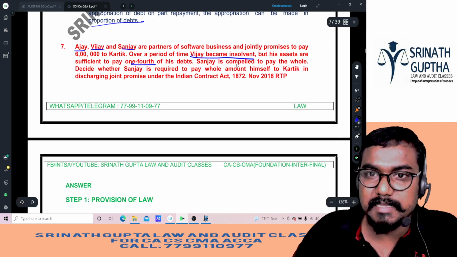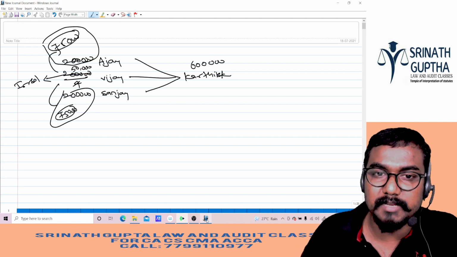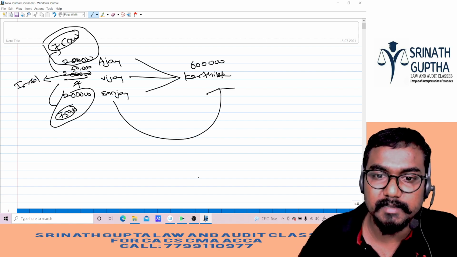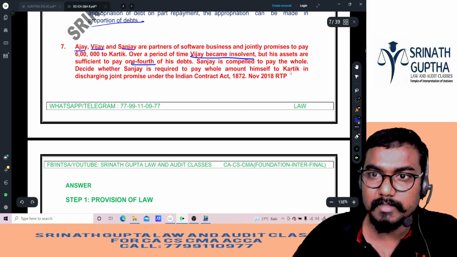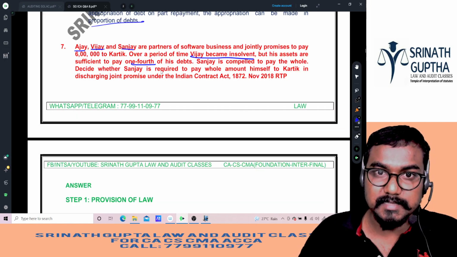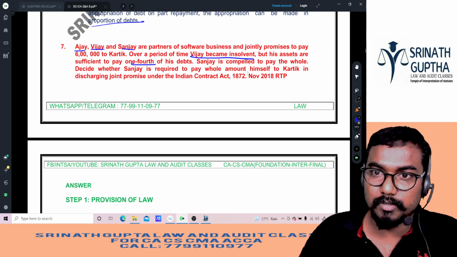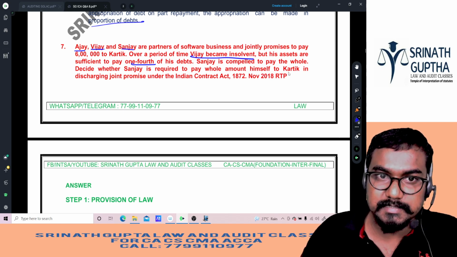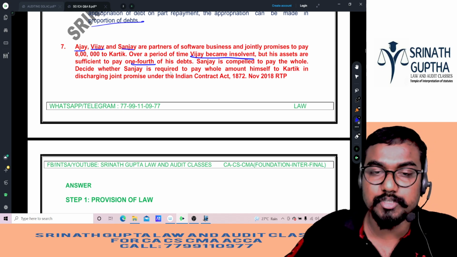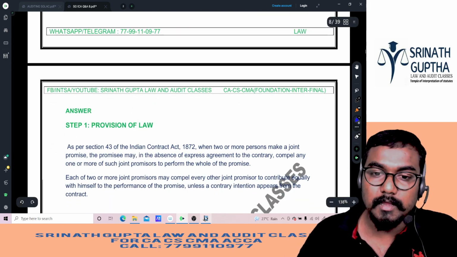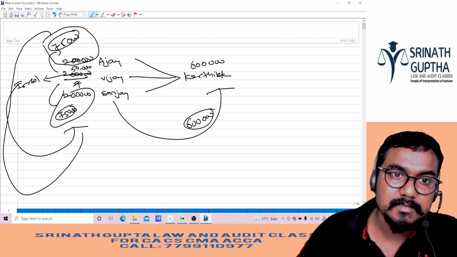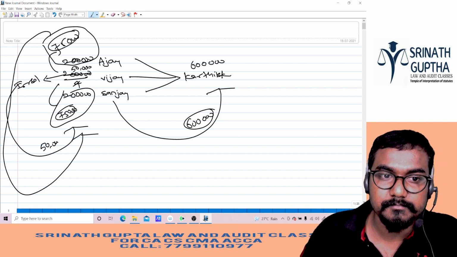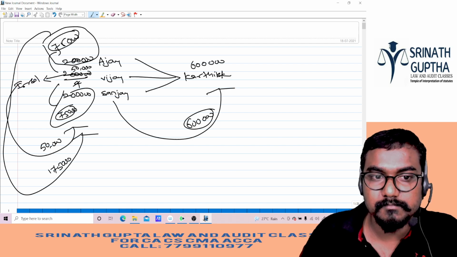1/4 of the debts. Sanjay was compelled to pay the whole. Sanjay, who has paid everything, beta? Sanjay paid everything to Karthik. है ना बेटा? That is 6 lakh paid by Sanjay to Karthik. Decide whether Sanjay is required to pay the whole amount himself to Karthik in discharging the joint promise. Yes, he has to pay, but he can recover the 50,000 rupees. Sanjay can recover 50,000 from the Vijay and 1,75,000 from the Ajay. है ना बेटा? Clear no?